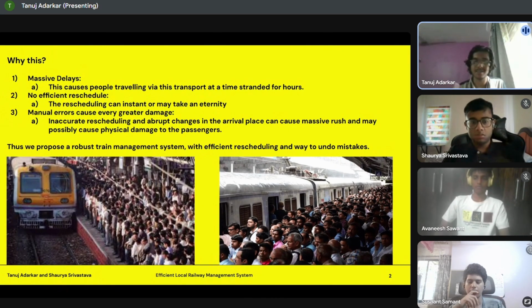Like if a train is rescheduled and the platforms are changed, then that may cause a massive rush and maybe even result in a stampede, which may cause even greater loss of life as well as physical damage to the train platforms itself. That's why we are here to propose a robust train management system with very efficient rescheduling ways and a way to undo the mistakes as well.